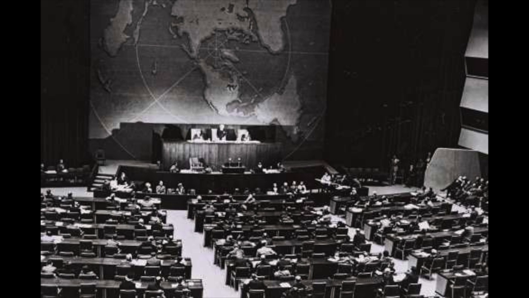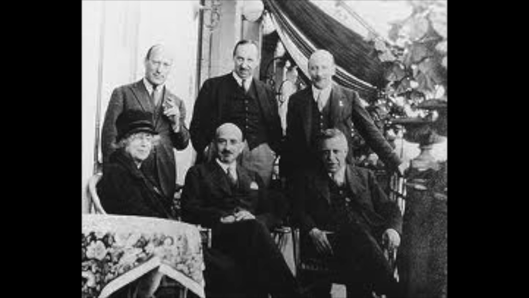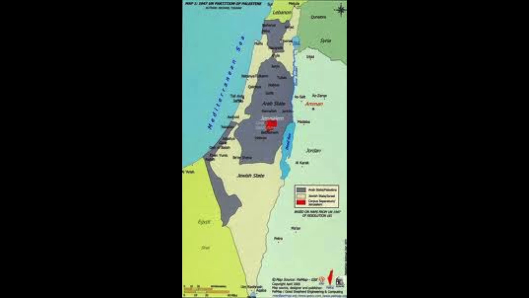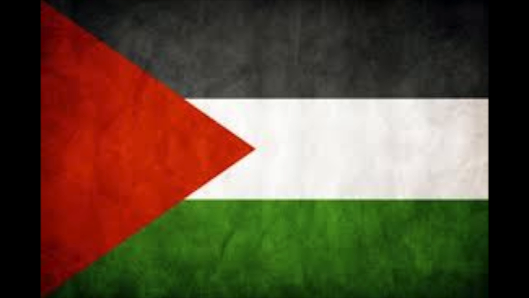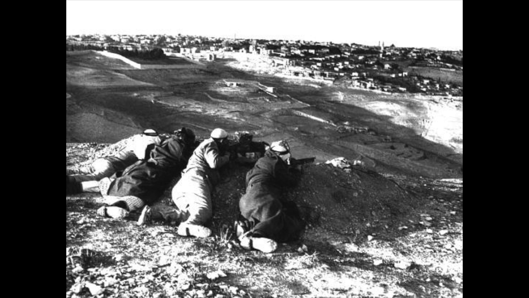33 of them voted for a Jewish nation, 13 of them voted against, and 10 of them abstained from voting. In 1948, Resolution 181 was written and carried out. This partition divided Palestine. Half was to create the new Jewish nation, Israel. The other half was left to the Palestinians. This partitioning of an entire nation caused tension between two peoples that would last for decades.